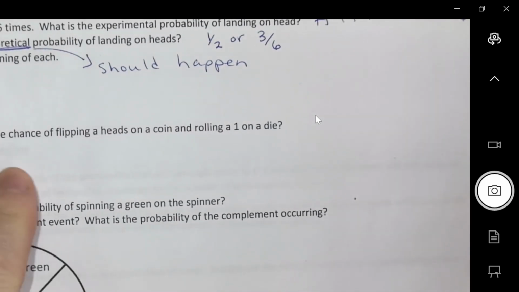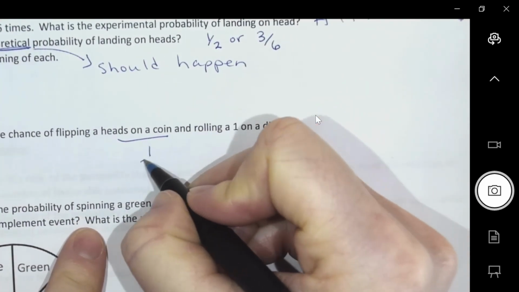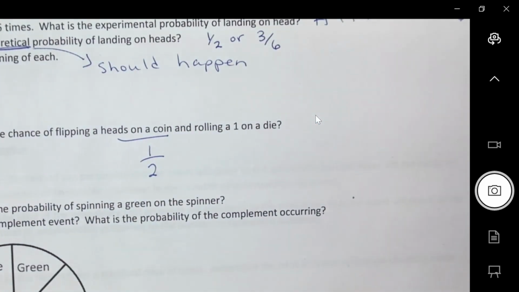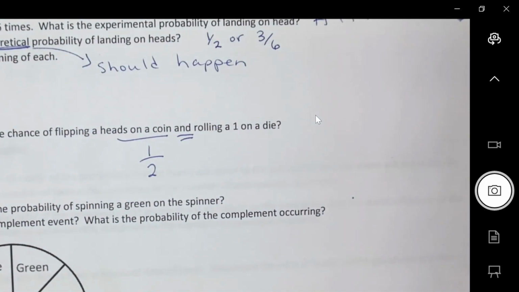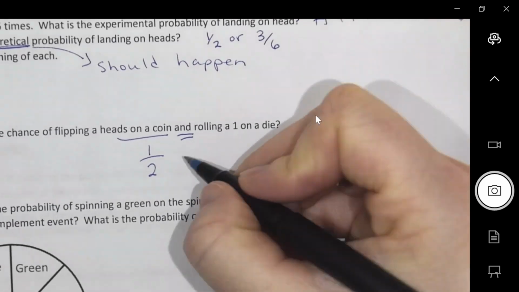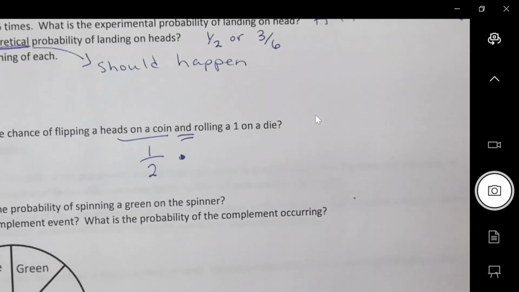Okay, what is the chance of flipping a head on a coin? We've done that. 1/2. We learned this word last unit. What does the word "and" mean in math? Which operation do you do? Multiply. So I'm going to be flipping a coin, and I'm rolling a die. I'm doing both.